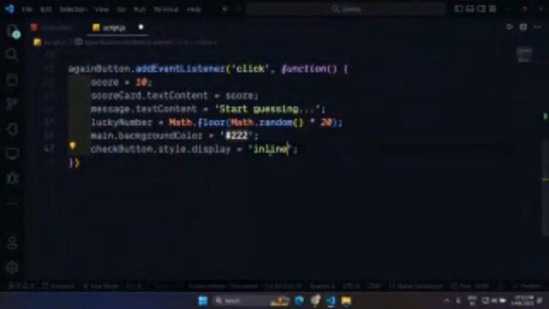Let me just recap it. The again button is very simple. Here I'm just creating a new score from 10. I'm updating that thing on the screen. I'm updating the message text content to start guessing. I'm creating a new lucky number with the same function, and I'm changing the main style dot background color to this black color again.